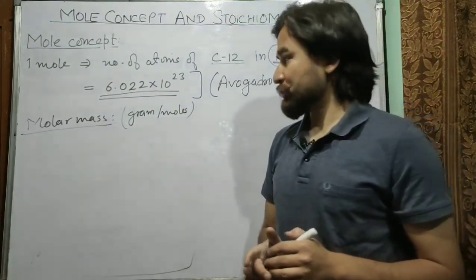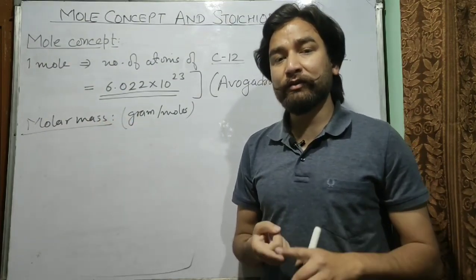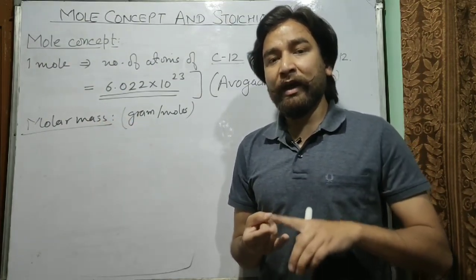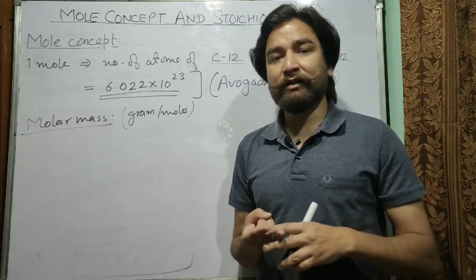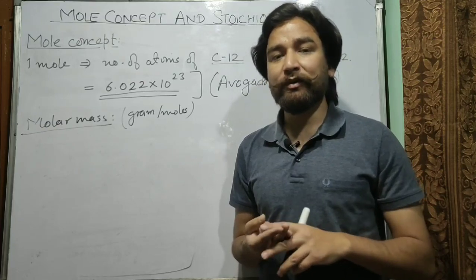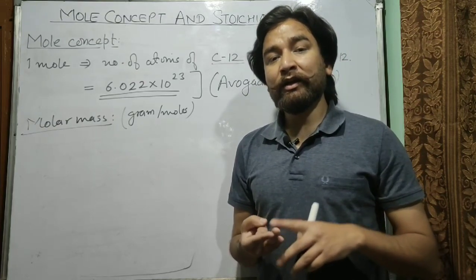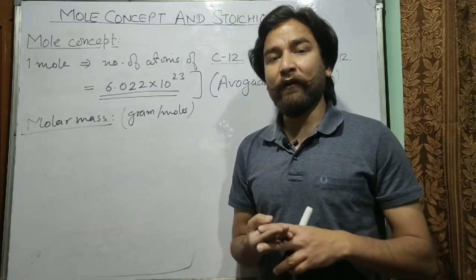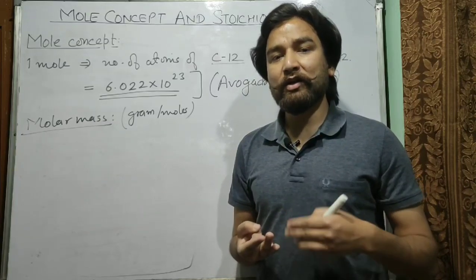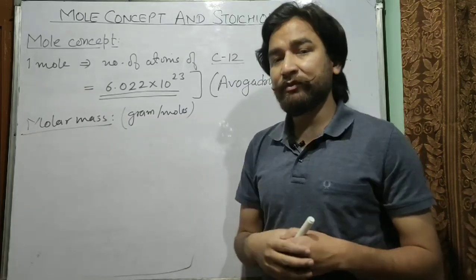If the substance is present in atomic form, then you will take atomic mass. If it is present in molecular form, then you will calculate its molecular mass, but the units are different. The unit of atomic or molecular mass is AMU, and the unit of molar mass is grams per mole.